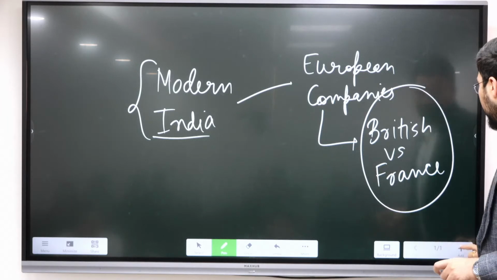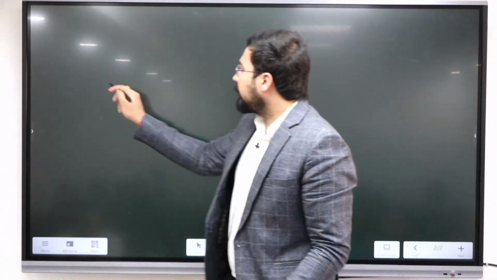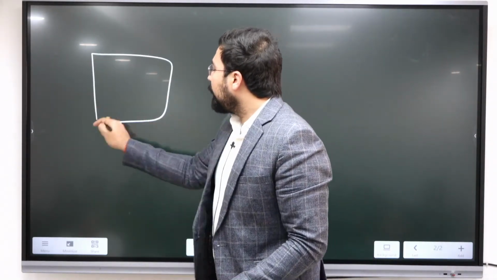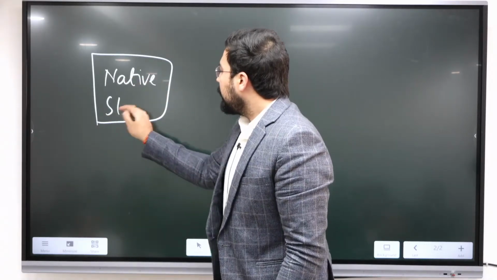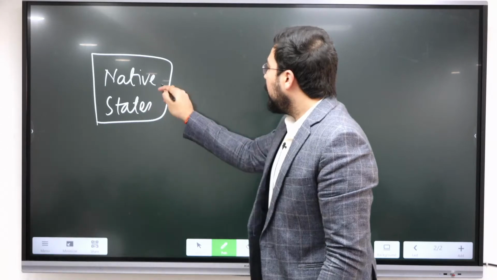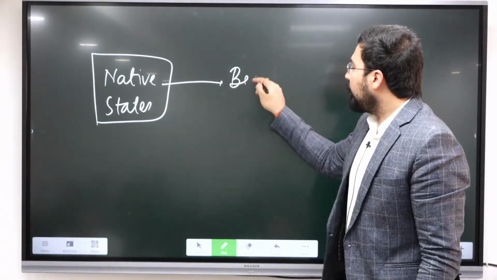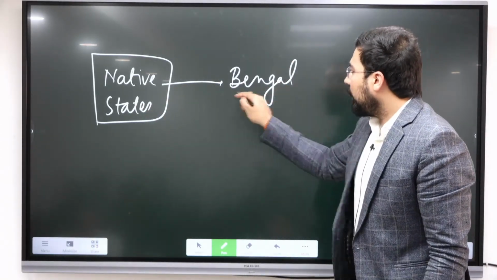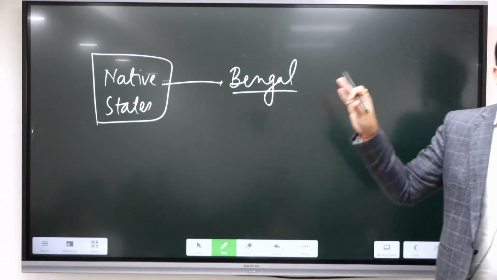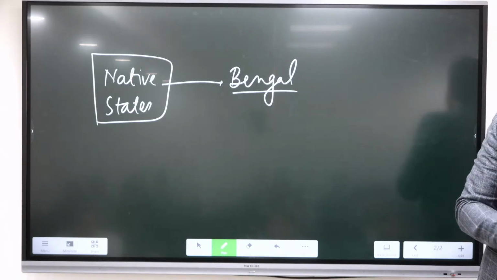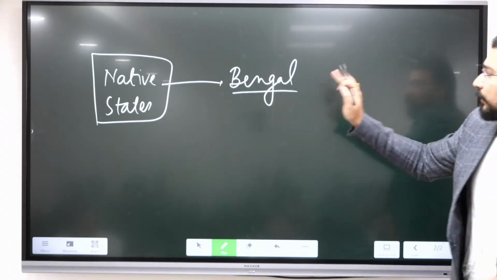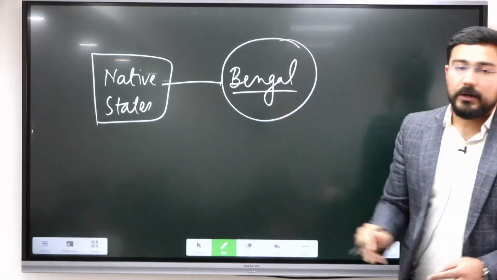The second part, after this, we'll discuss the native states of India. The prominent native states, the most important being Bengal. This is also one of the reasons why British were able to conquer India and French could not, because the resources of Bengal would help them in doing so.